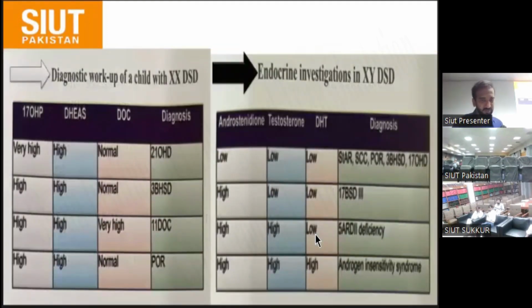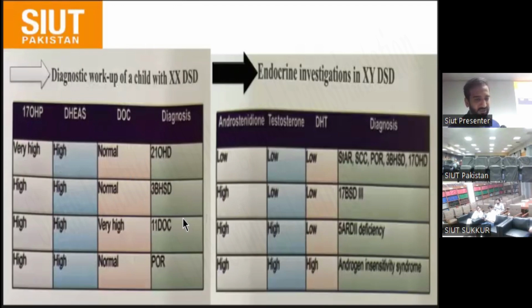This is the diagnostic work-up of XXDSD and XYDSD. A patient presents with congenital adrenal hyperplasia, as already described. The 17-alpha-hydroxyprogesterone is mostly elevated. The patient presents with a very high level of 21-hydroxylase, and there is